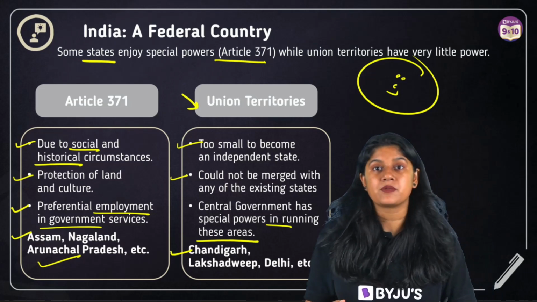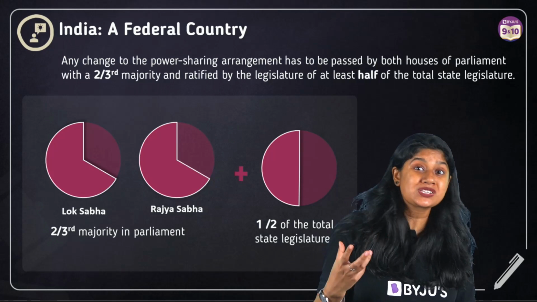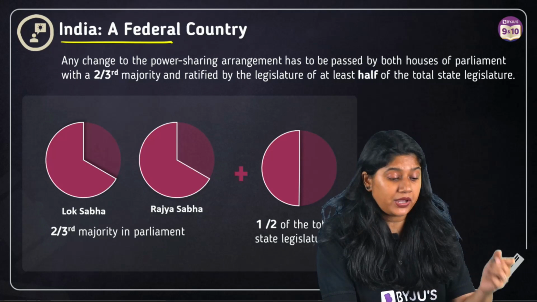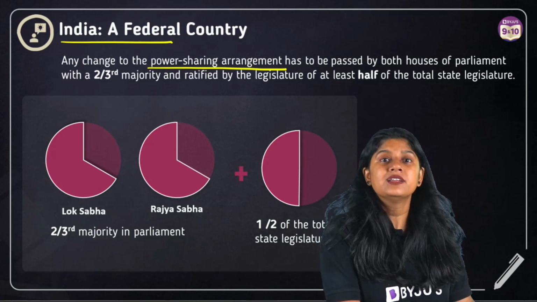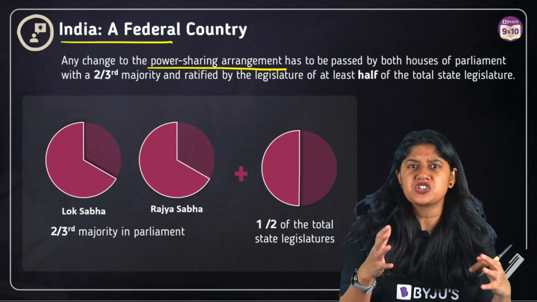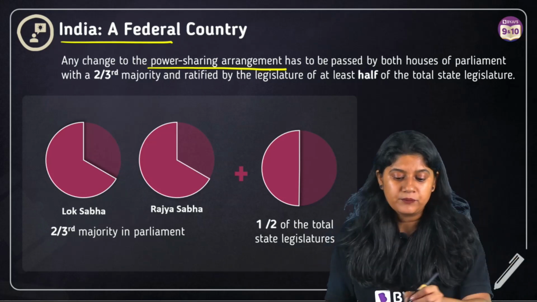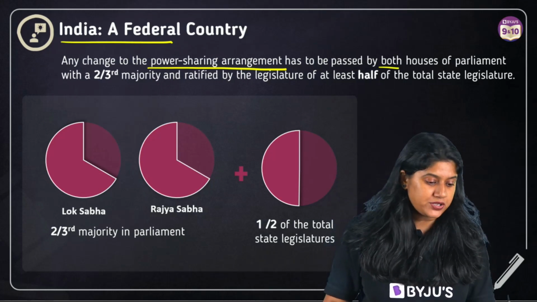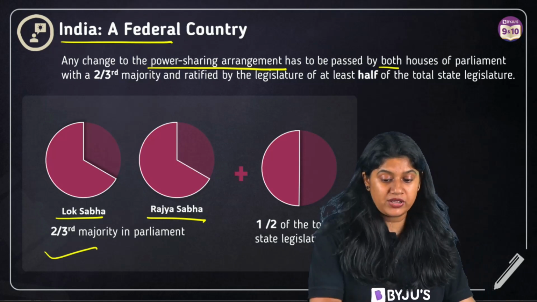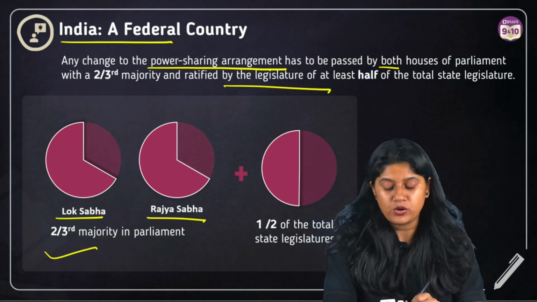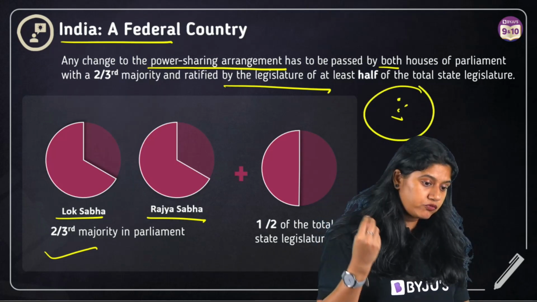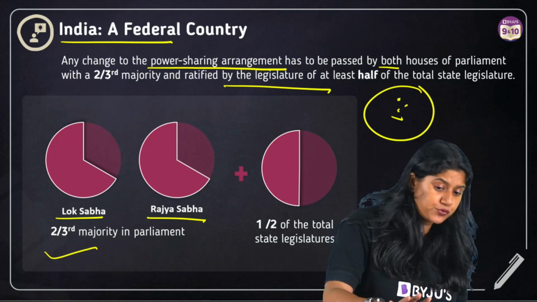Now moving ahead, we have something which is very important. We're talking about the Lok Sabha and the Rajya Sabha. When we say that India is a federal country, what are we discussing over here? We know that there's a power sharing arrangement, and if there is any change in the law or in the policies, it has to be passed by both houses. So we have Lok Sabha and the Rajya Sabha, and that's how we have the total law of it. Everyone, this has become really very important. Now that's all about federalism. That's why we call our country a federalism, because of all of these reasons.